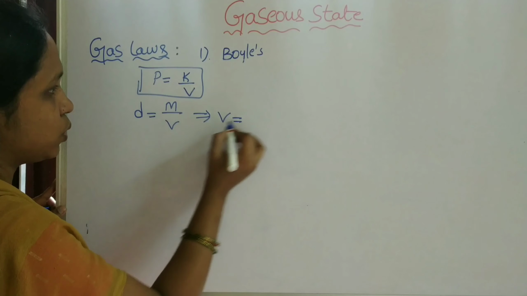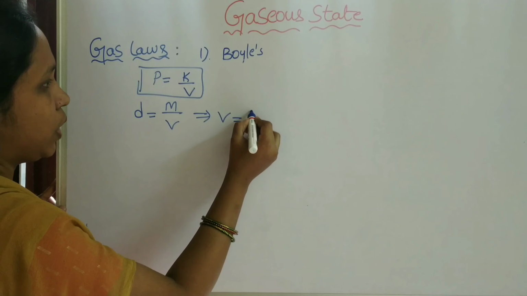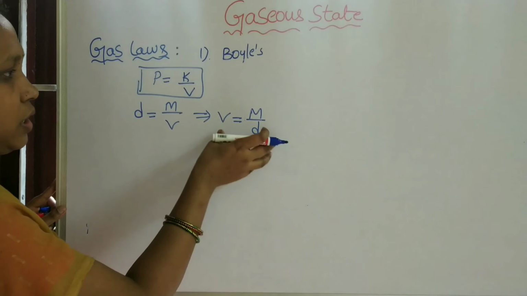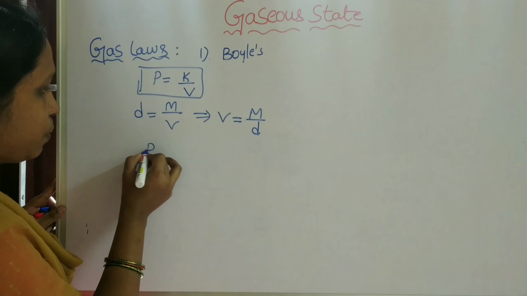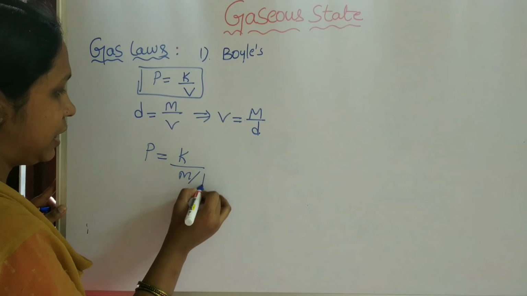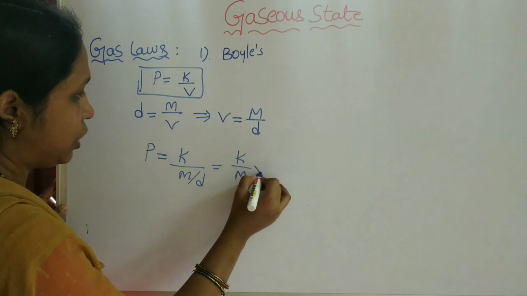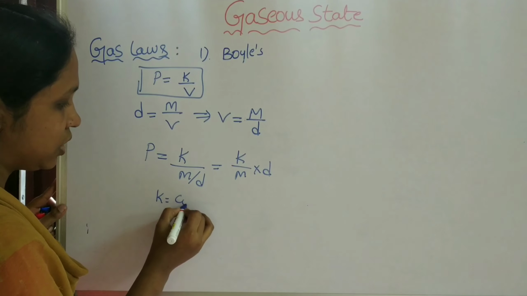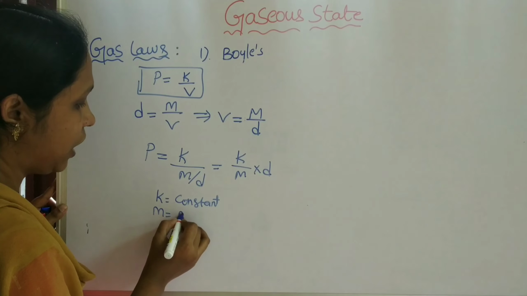So volume is equal to mass by density. Substitute the volume formula in Boyle's equation. So pressure is equal to K by M by D, that is equal to K by M into density. Here K is a constant and M is the molecular weight.